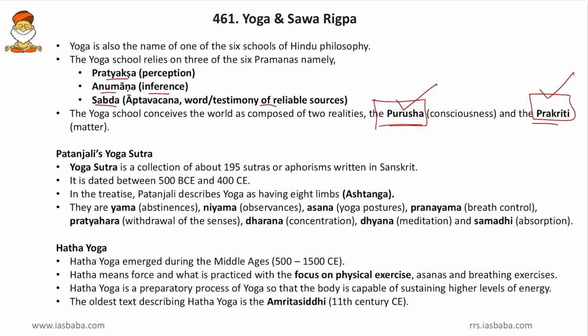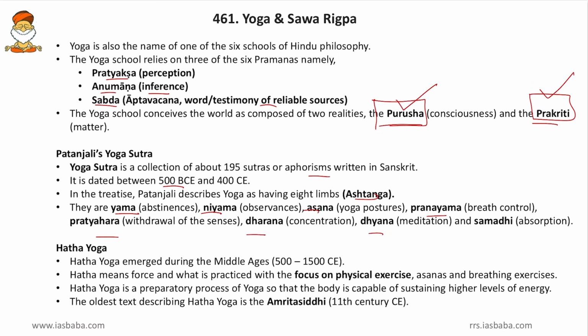Then Patanjali's Yoga Sutra. So Yoga Sutra is a collection of 195 sutras or aphorisms written in Sanskrit, and it is dated between 500 BC to 400 AD. So almost all the Yoga Sutras that come between 500 BC and 400 AD are being compiled by Patanjali in his Yoga Sutra. Then in the treatise, Patanjali describes yoga as having 8 limbs or Ashtanga. So what are those Ashtangas? They are Yama, Niyama, Asana, Pranayama, Pratyahara, Dharana and Dhyana.